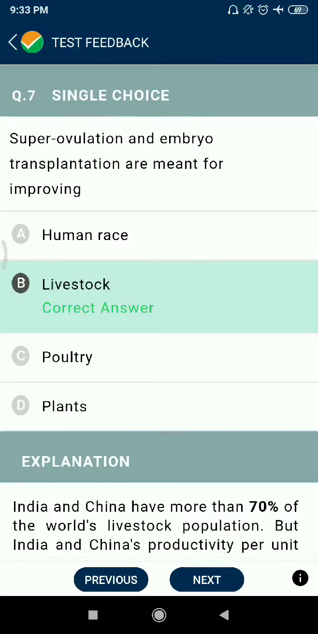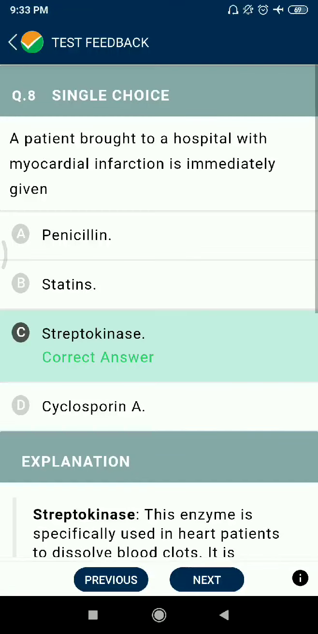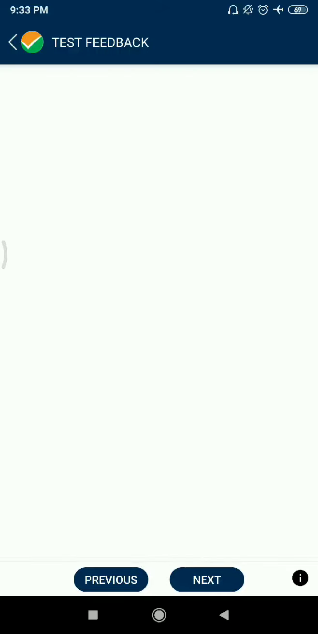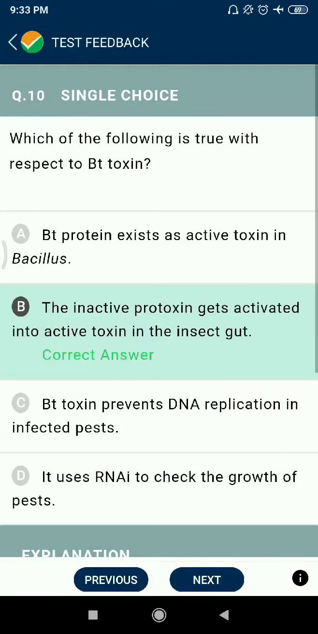Question number 7. Superovulation and embryo transplantation are meant for improving livestock. Question number 8. A patient brought to a hospital with myocardial infarction is immediately given streptokinase. Question number 9. Chemical evolution in origin of life was experimentally proved by Miller. Question number 10. Which of the following is true with respect to Bt toxins? The inactive protoxin gets activated into active toxin in the insect's gut.